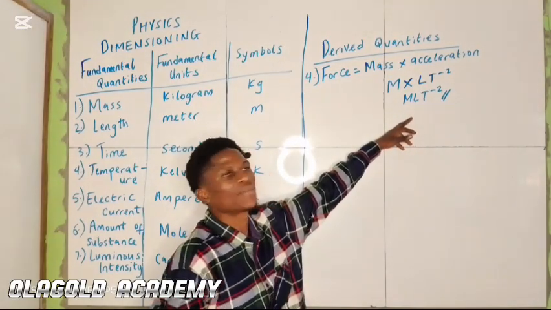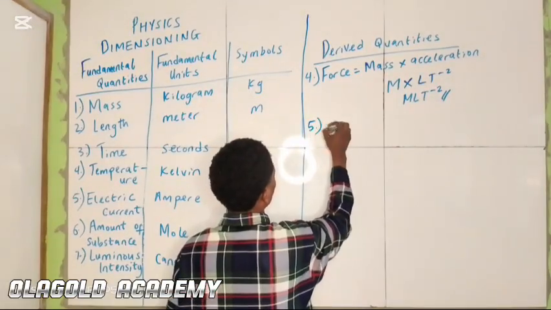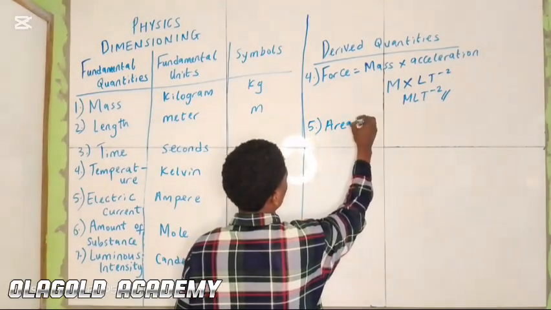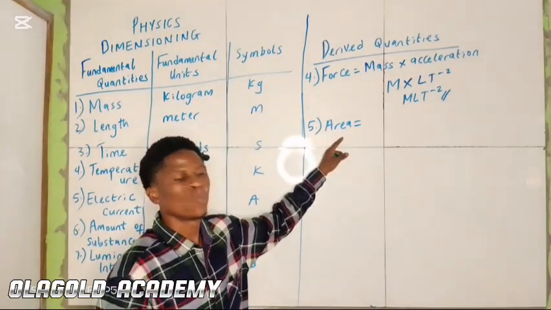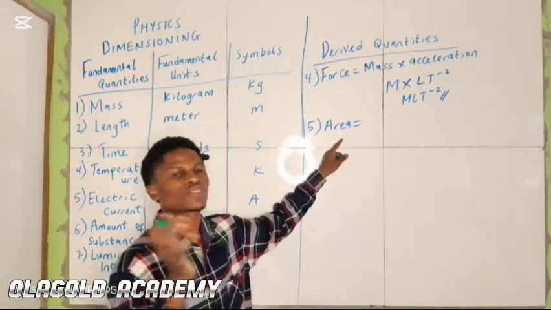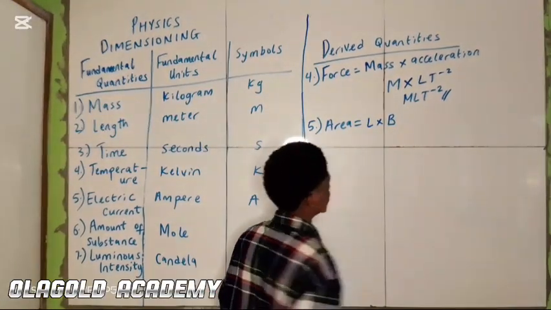So the next one we are dimensioning is area. Number 5, we have area. Now, how do we express area? We express area as length times breadth.